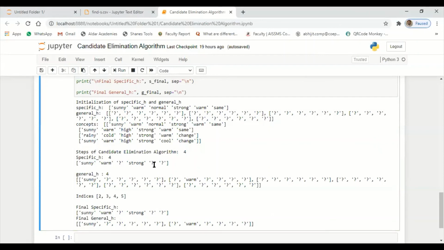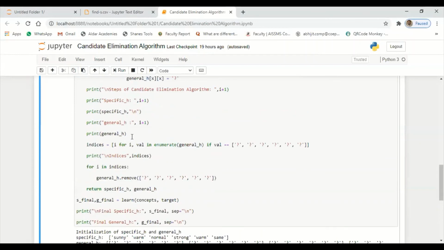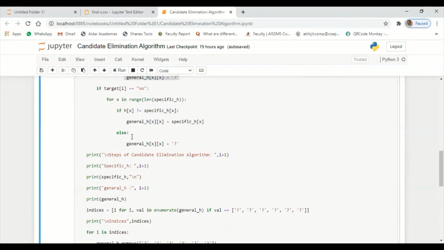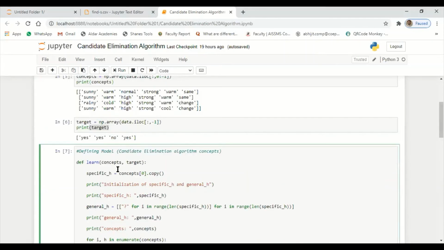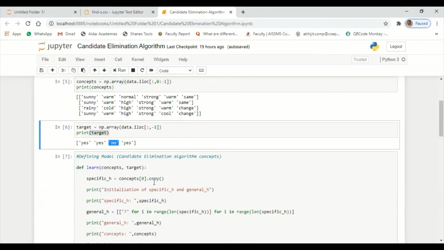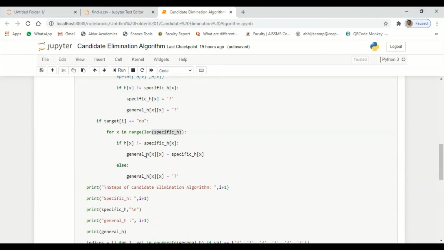Okay, general it takes. Next, again you go to no, which is nothing but the negative here. For the negative value, the target is no. If the value of target is no, meaning this third record, then that record I will forward to my general hypothesis. It will check for the complete length, since we have 6 records, so all the 6 records will be considered here also.